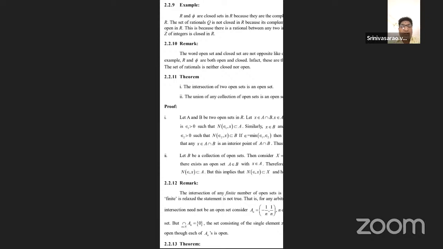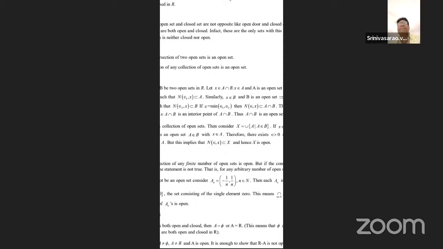Now 2.2.11 is also one of the important theorems in the final examination. The intersection of two open sets is an open set. Let A and B be any two open sets; then the intersection A intersection B is also an open set. Second, the union of any collection of open sets.